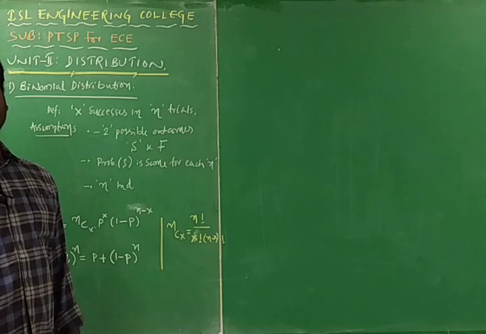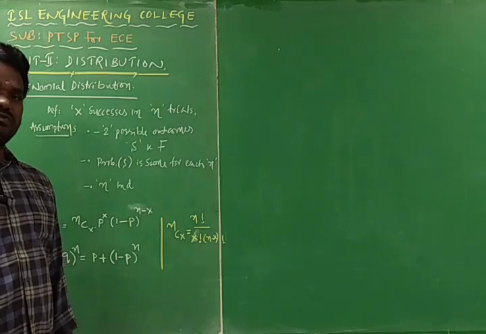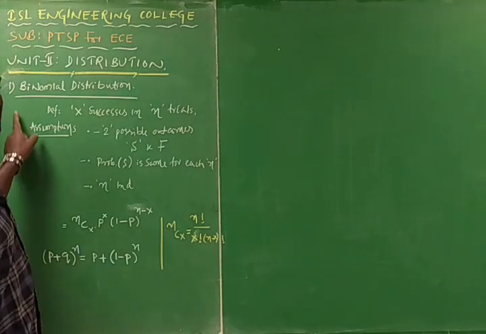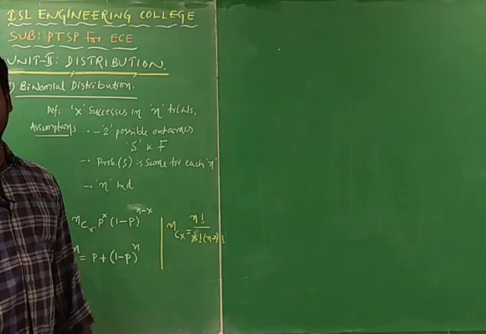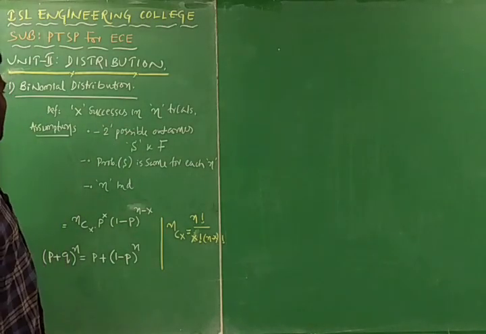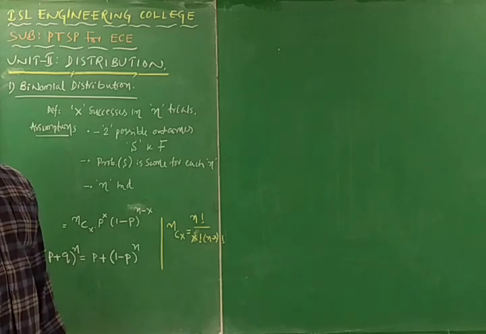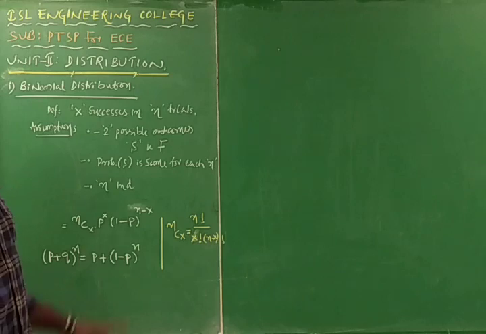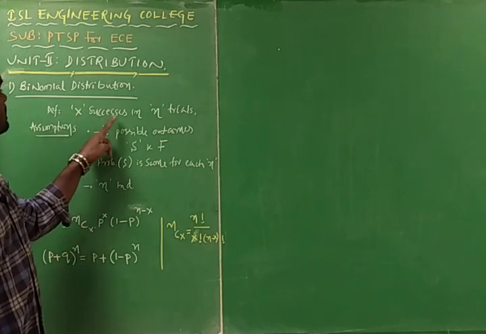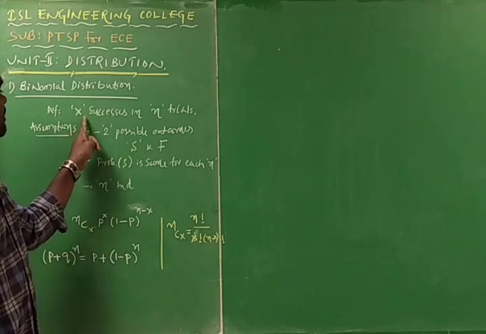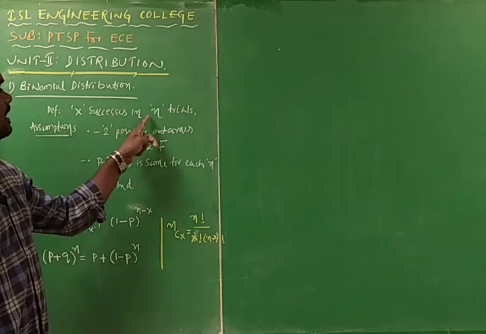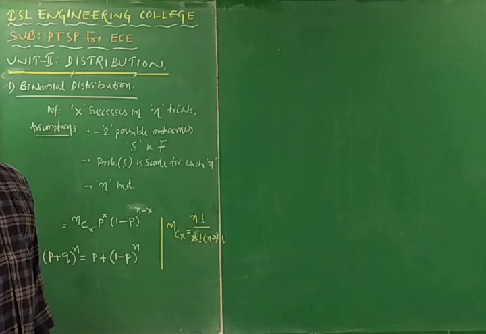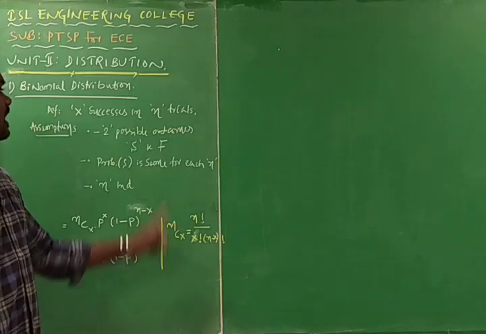Binomial distribution describes the probability of x number of successes in n trials.